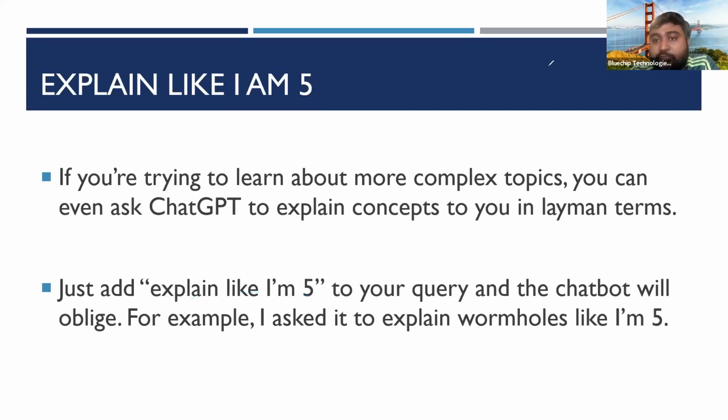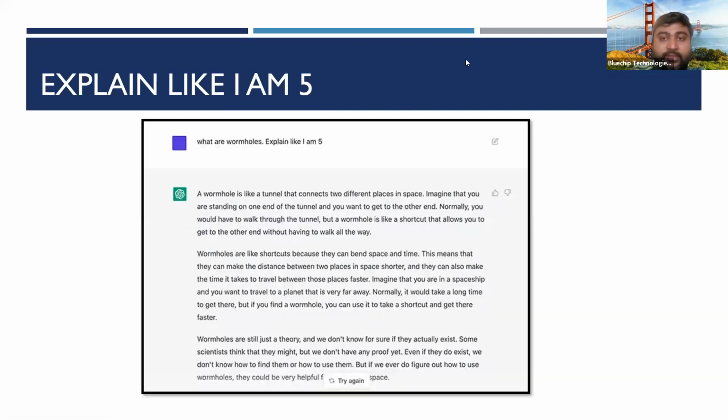So that is a way that you can understand a little bit complex things in a simpler format. So here you can see what are wormholes. Wormhole is a keyword. Likewise, ChatGPT supports trillions of keywords, could be from different industries. Then "explain like I'm five." Five is another example. It could be 6, 7, 10, 20, or 30. That is the age in this particular prompt, right?